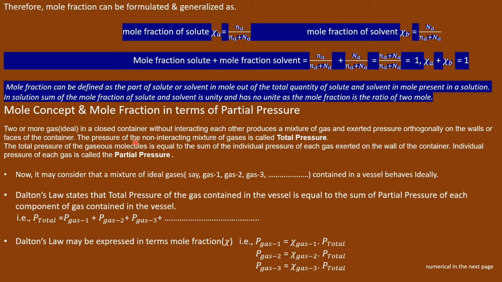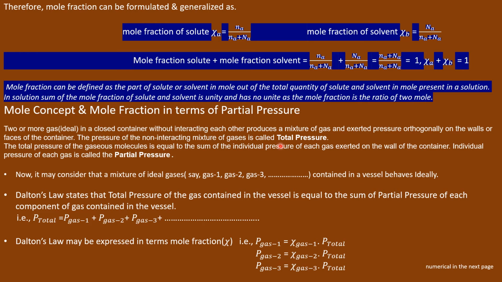The pressure of the non-interacting mixture of gas is called total pressure. Assume that a mixture of argon and nitrogen is filled in the container. The two gases, argon and nitrogen, don't interact with each other and exert pressure on the walls of the container.